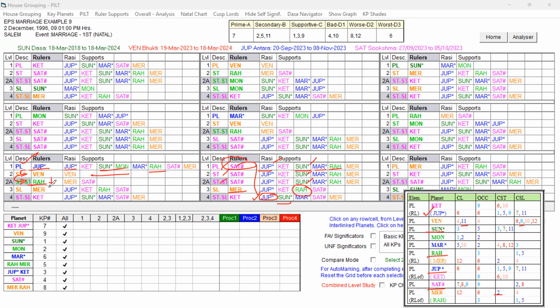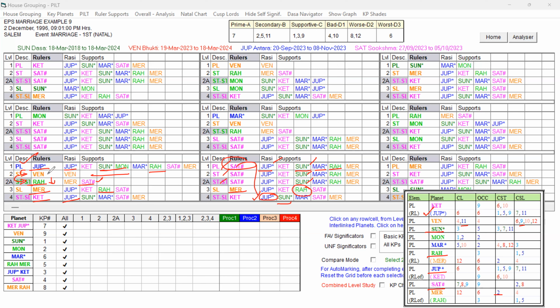Otherwise, if that Rahu is also unfavorable, then Venus will get further reduced by the star lord of the star lord. That Rahu is also getting the support of Saturn, the seventh lord. That is also good. The seventh lord key planet is present. The sublord is Mercury, again weak. But that is representing Rahu, so Rahu is present. And the star lord of the sublord is Ketu, Ketu representing Jupiter.